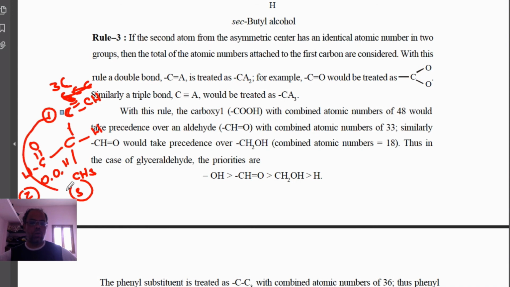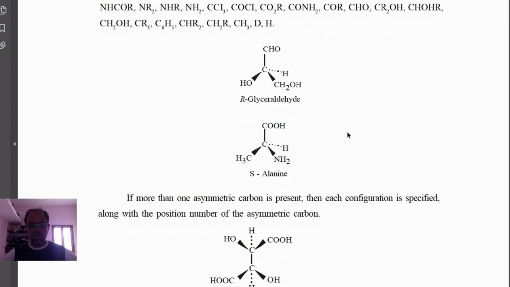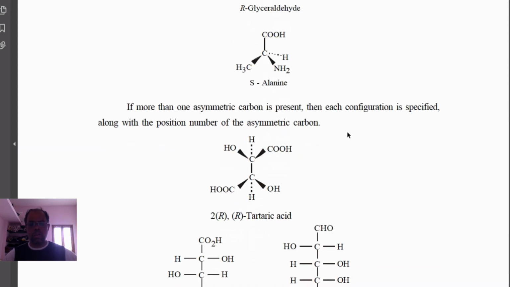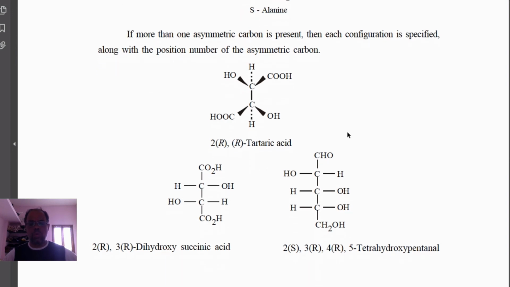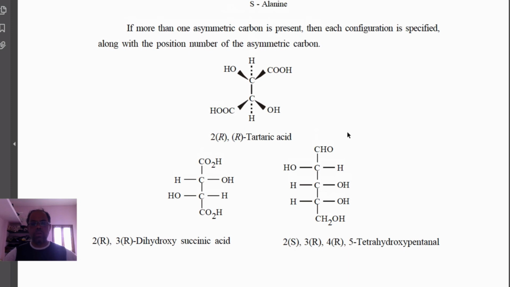Now go for 1, 2, 3, and the fourth one will be in the plane. It is anti-clockwise actually, but the fourth is in the horizontal plane, so reverse that, and it will be R. This way you have to name it. Some of the priority order will be given in the PDF. This way you have to answer the RS notation. So that's all about the absolute configuration system of optically active compounds. Thank you very much.